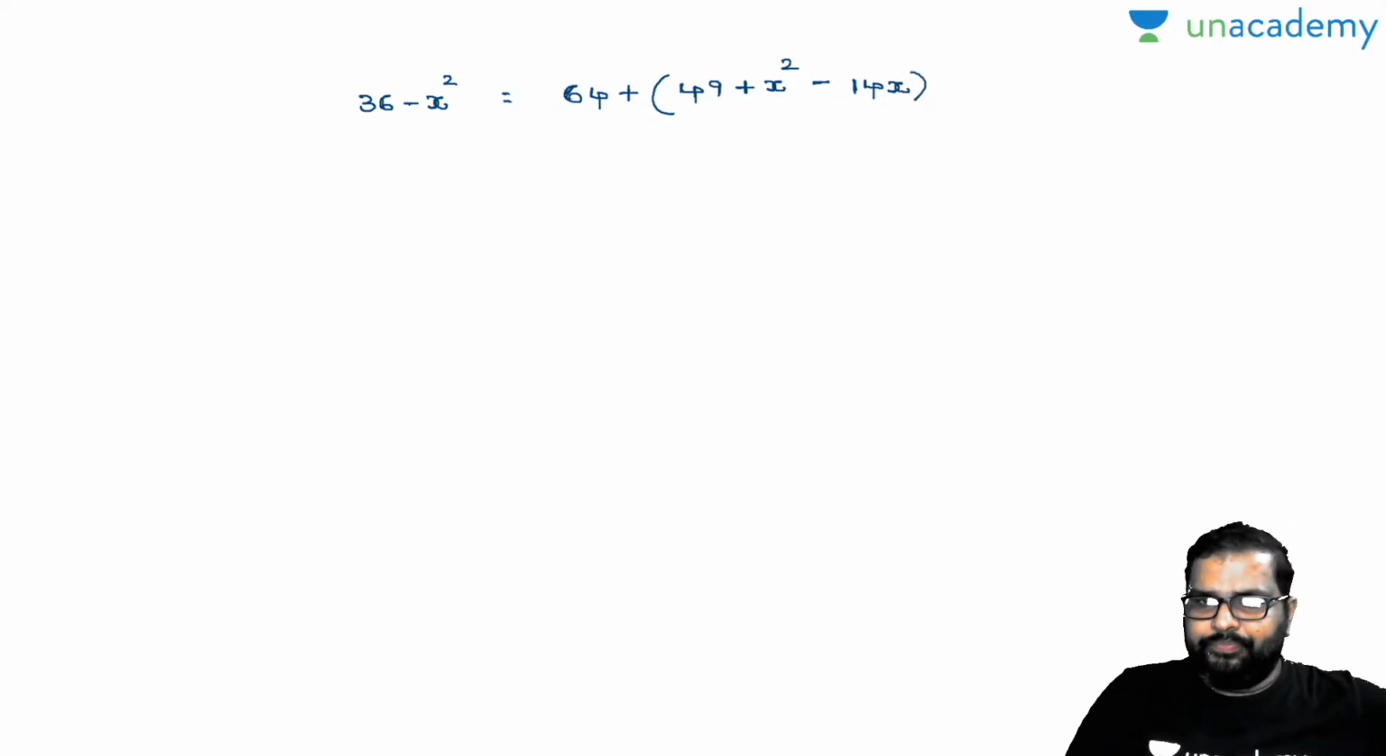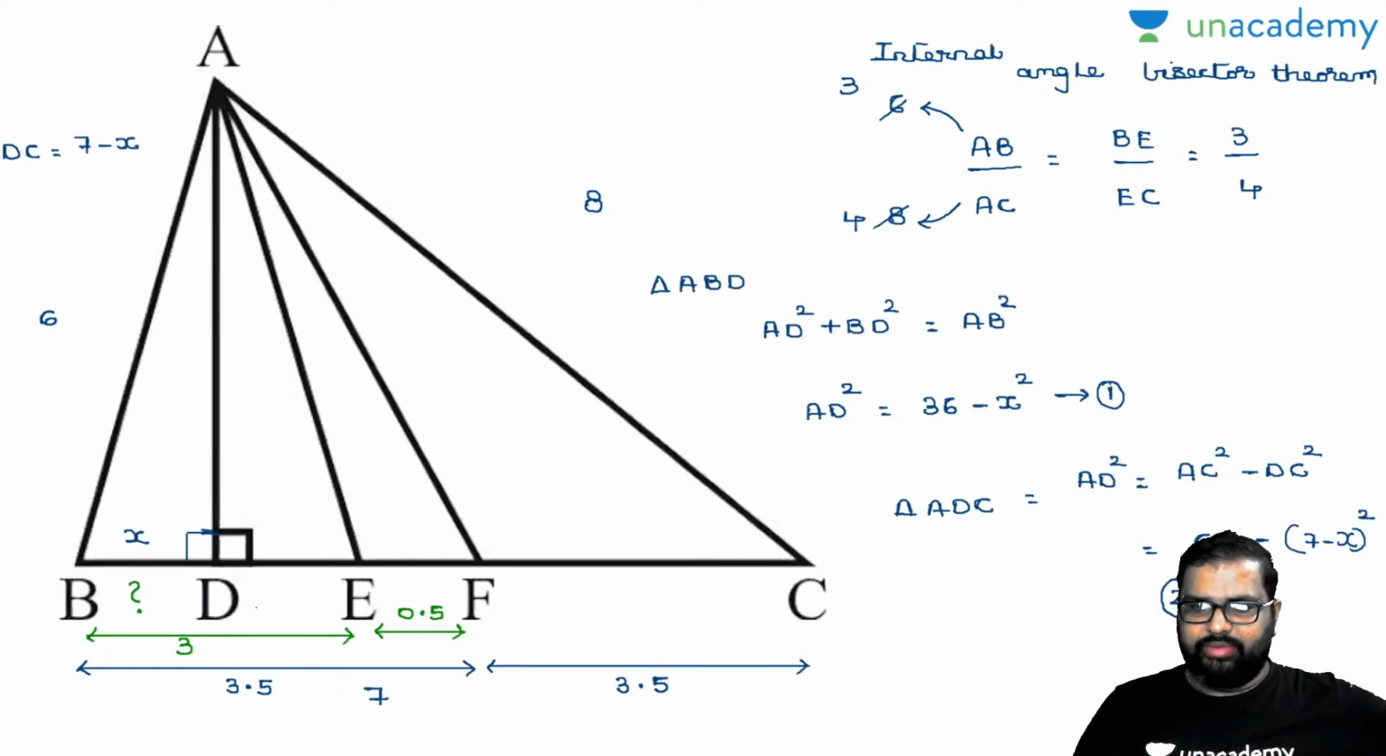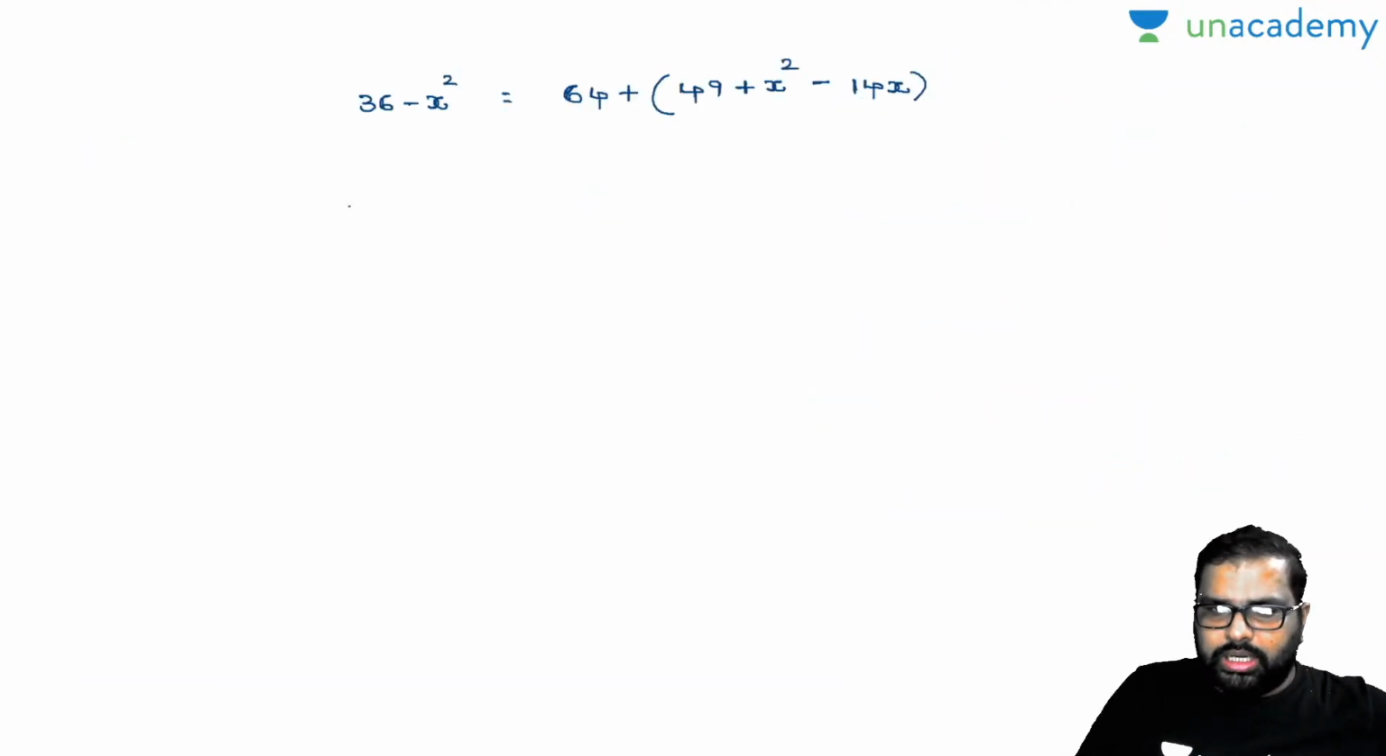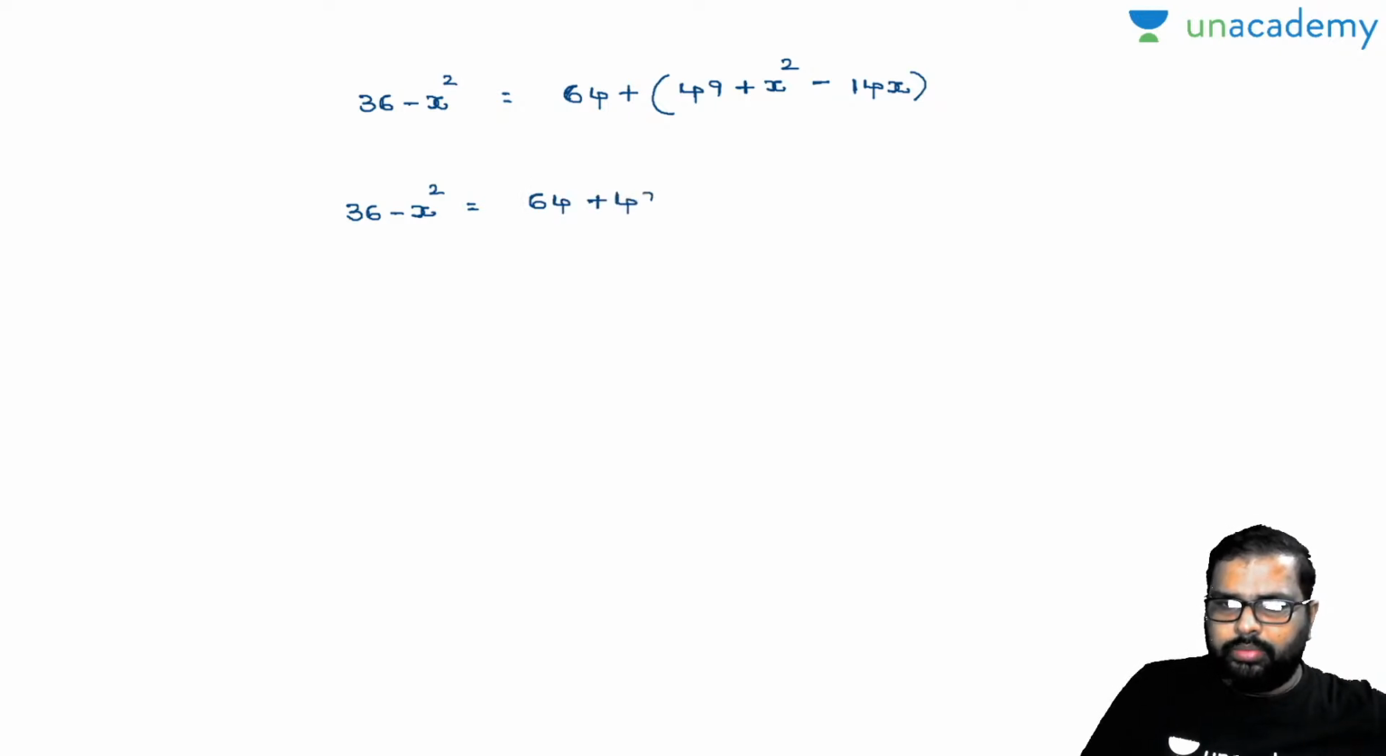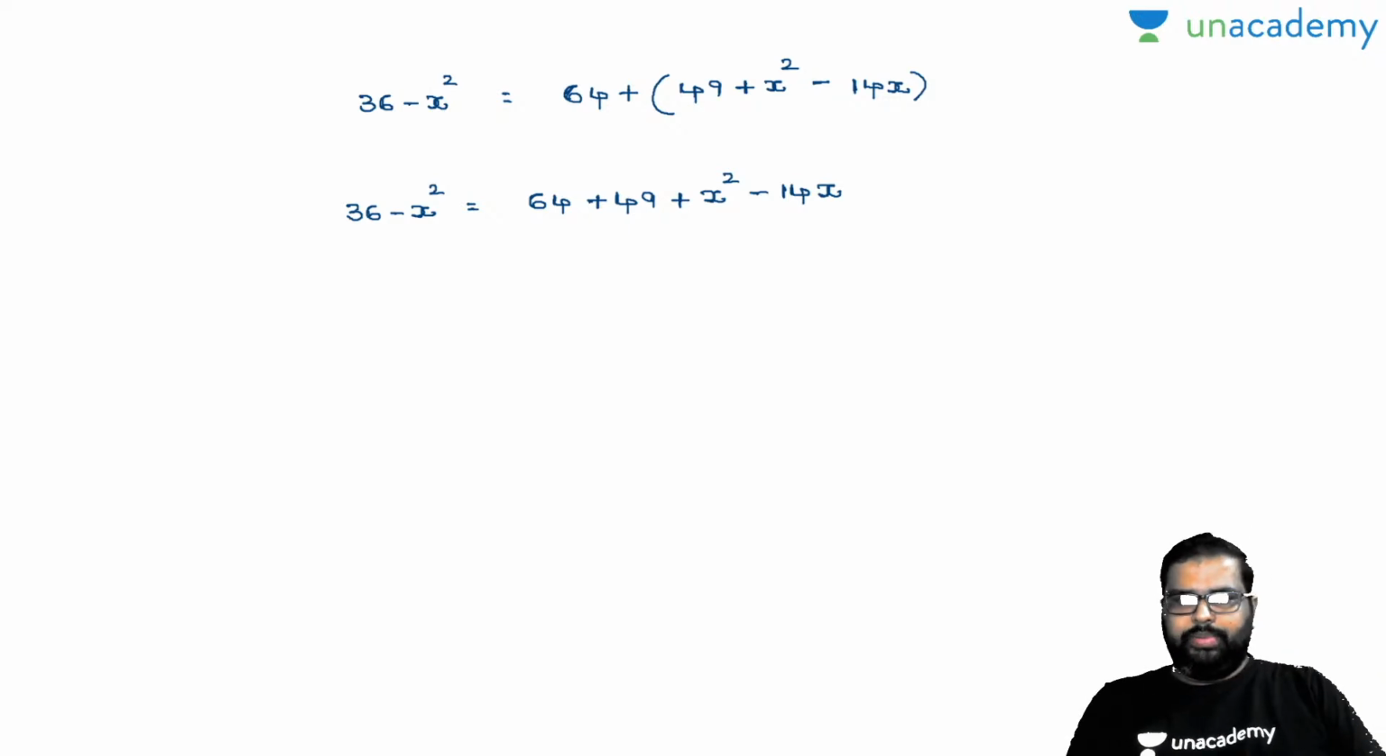Is it clear? Please let me know, yes or no. Am I perfectly clear? 7 minus x whole square. Now see here, by solving this, what do you get there? Let us see this. So 36 minus x square is equal to 64 plus 49 plus x square minus 14x. Okay, fine. So let me know the value there.